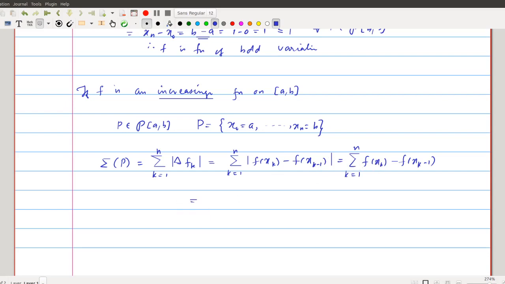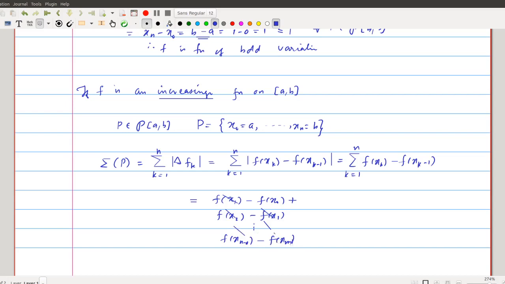If you put k equal to 1 in the summation, you get f of x1 minus f of x naught, plus the second term f of x2 minus f of x1, and all the way up to f of xn minus f of xn minus 1. Now you can cancel these numbers: f of x1 can be cancelled, f of x2 can be cancelled, and so on, all the way up to f of xn minus 1.